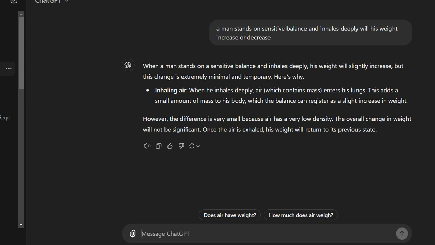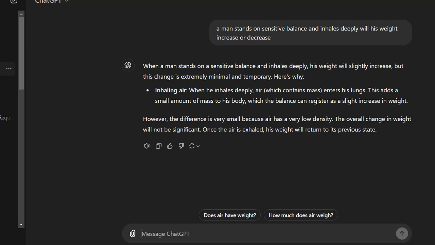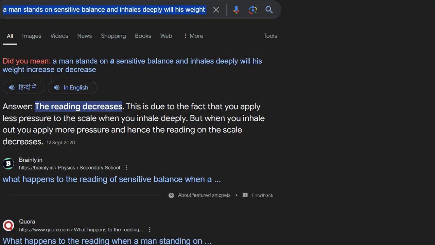But the important thing is that when we are inhaling air inside, the weight should slightly increase, right? That's what ChatGPT is saying. But what about here? A man is standing on a sensitive balance. If he inhales deeply, the reading on the balance decreases. So ChatGPT has given a wrong answer.